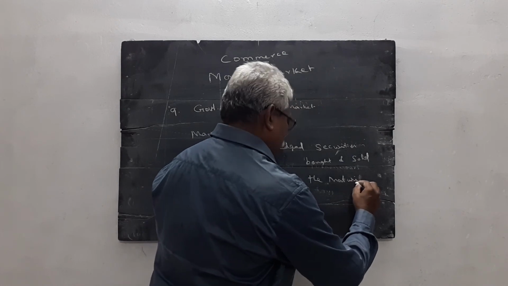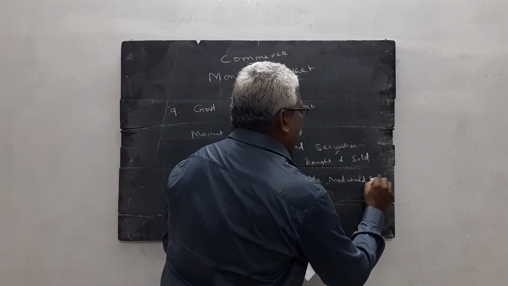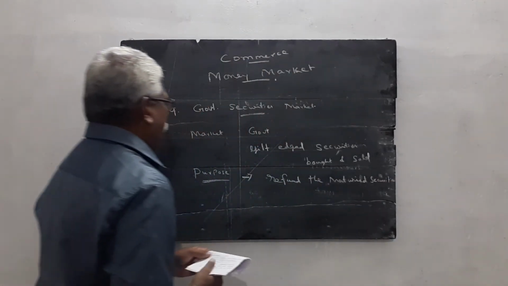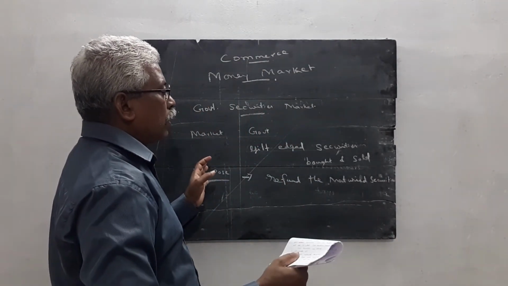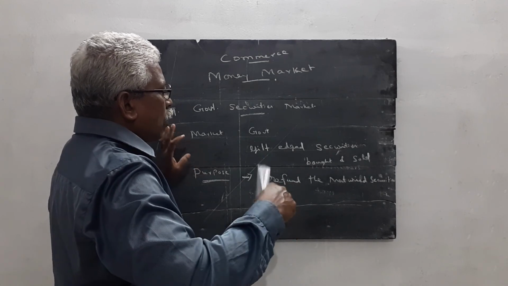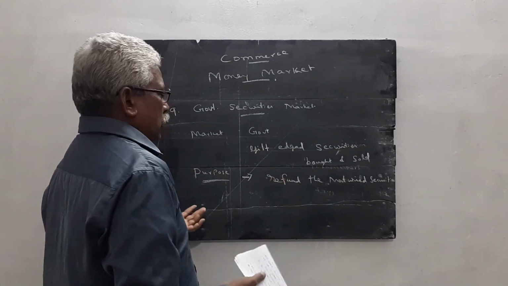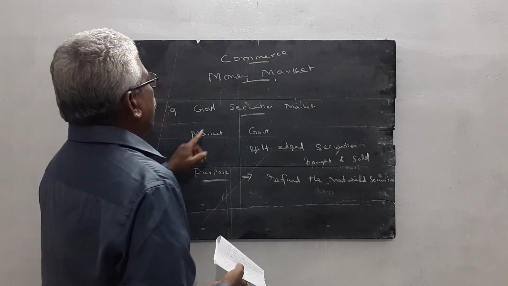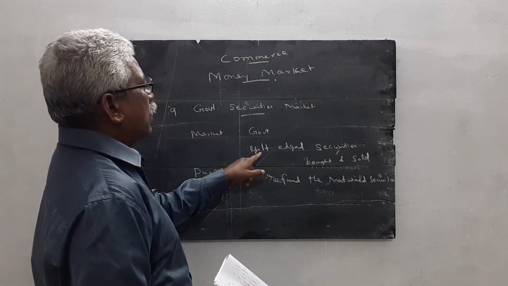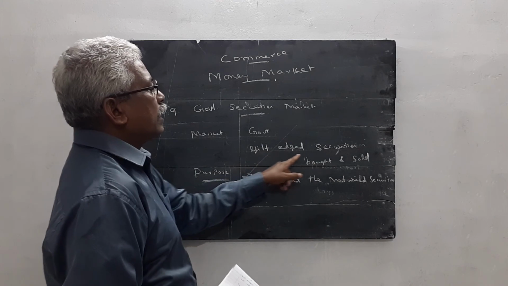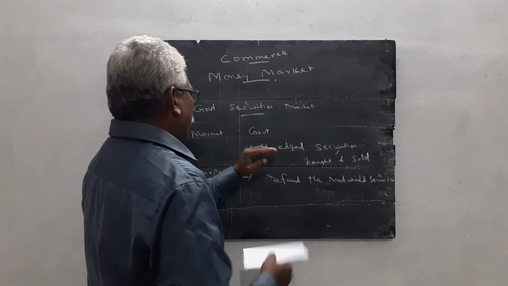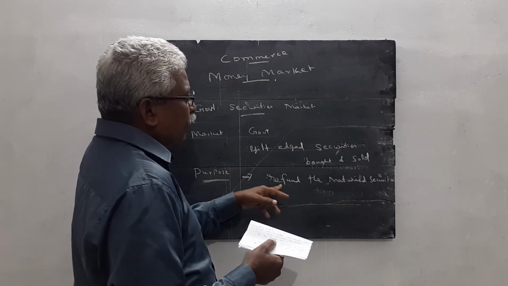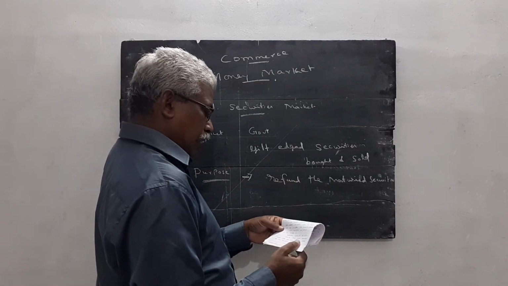The government already borrowed money, but the government is not able to repay the amount. In those circumstances, the government issues government securities or gilt-edged securities, introduced in the money market. Its purpose is to refund the matured securities.